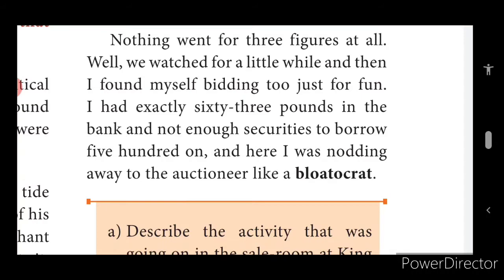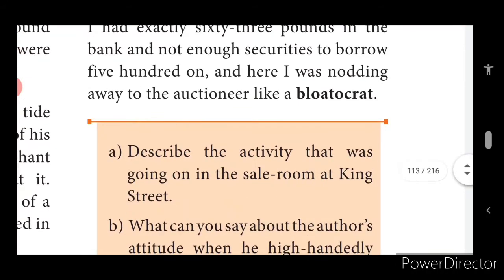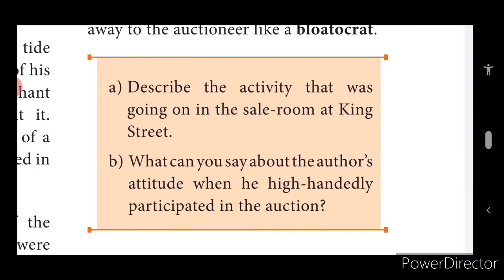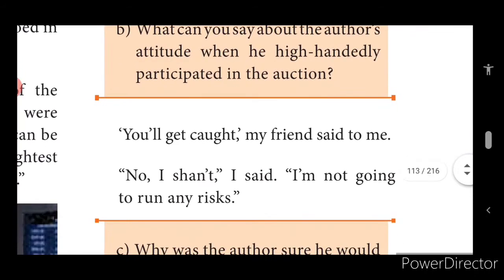He started increasing the price. Even he started bidding. He didn't have enough money in his account, but even then he started bidding. Bidding in the sense, when someone fixes a rate for an article, maybe someone is fixing 3,000, you increase the amount, saying 3,500. The other one will say 3,600, then 3,800. Like that, you keep increasing the amount. That is bidding. The same thing, even the narrator did. He acted as if he's a rich person over there, and he started bidding. He forgot to think how much he has in his account.